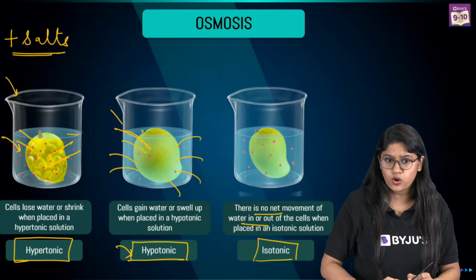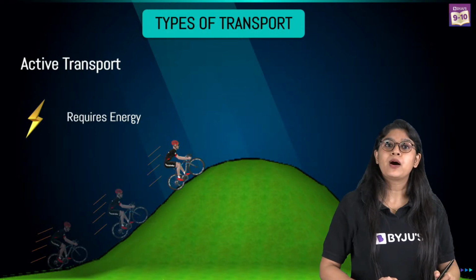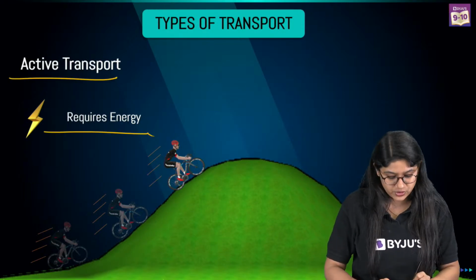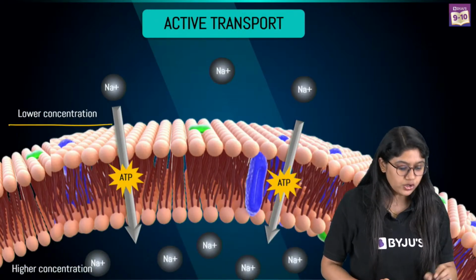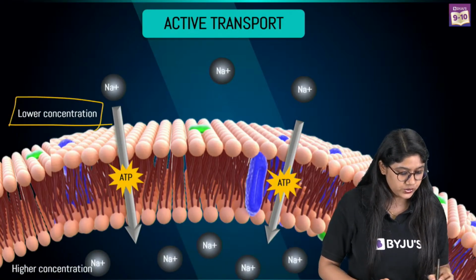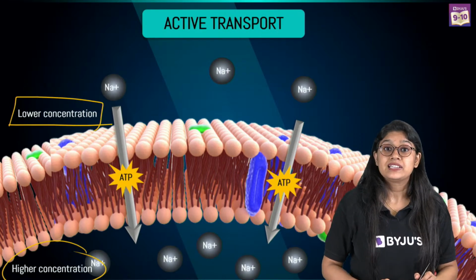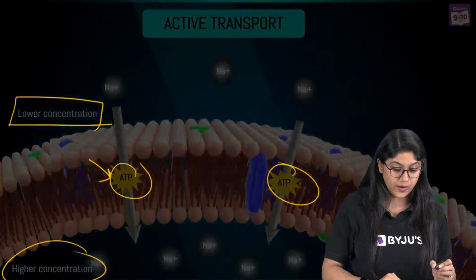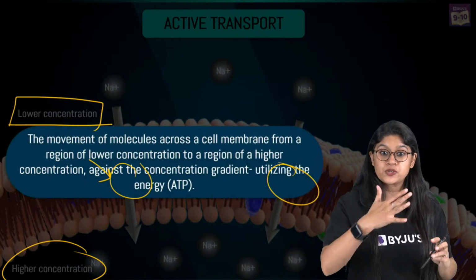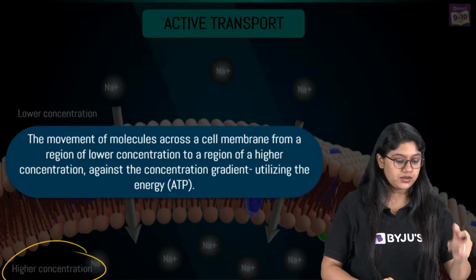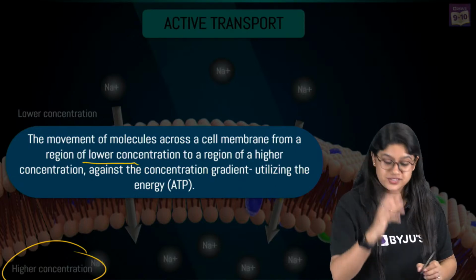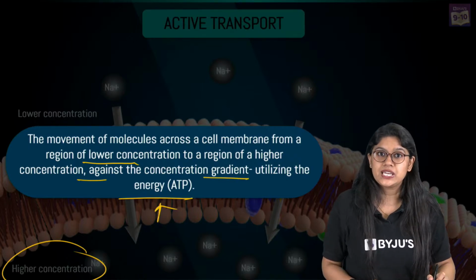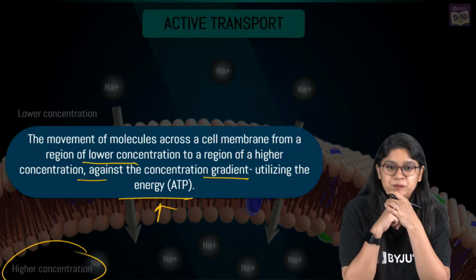Now that we have discussed all of these important solutions, let's talk about the next transport, that is active transport. In active transport, we require energy, and the molecules will be moving from the low concentration to the high concentration. That's why there is a requirement of the ATP molecule. The ATP energy is required as the movement is happening in the opposite direction, right? The movement of molecules will occur from the low concentration to the high concentration region. Very good.